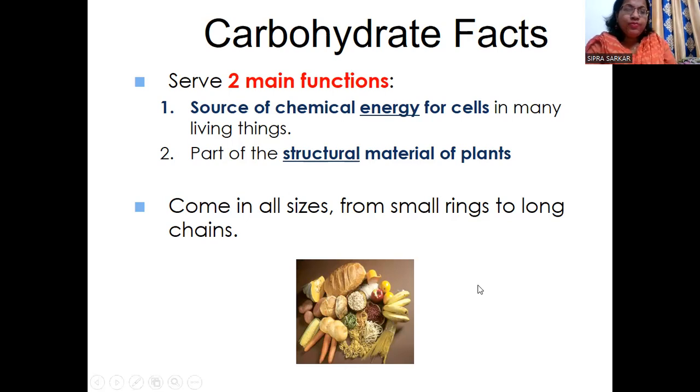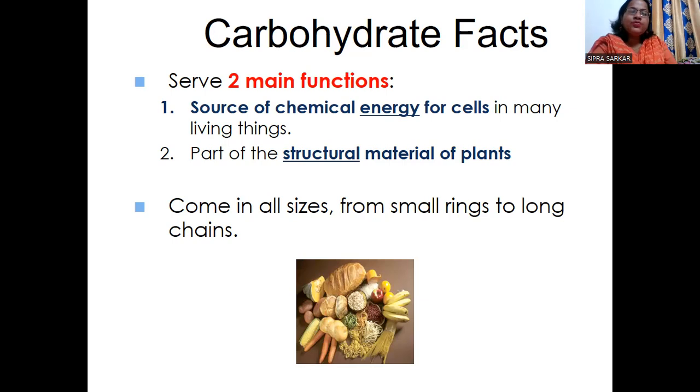First, a source of chemical energy for cells in many living things, because without carbohydrate we cannot get energy. When we feel hungry, we take glucose or rice or rotis, and they are degraded in our body and give energy in the form of ATP. Second, they are part of the structure for the material of plants also. So carbohydrate forms the body structure of the plant, which is eaten by different animals and human beings, and these animals as well as plant products we get for our food. So we get carbohydrate directly and indirectly.